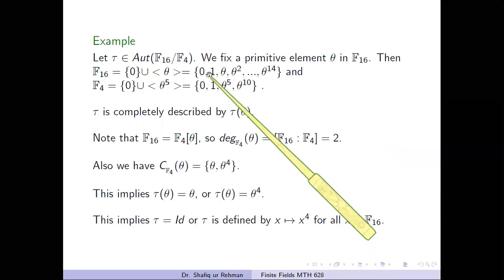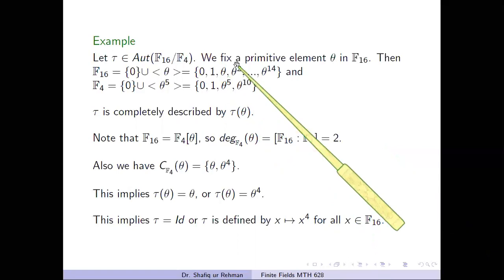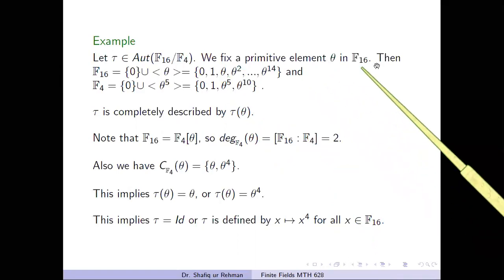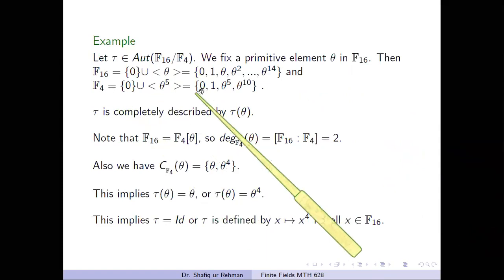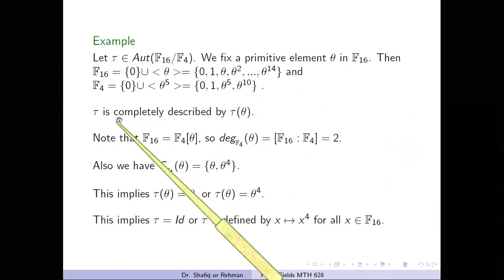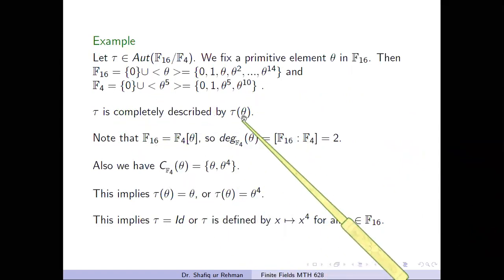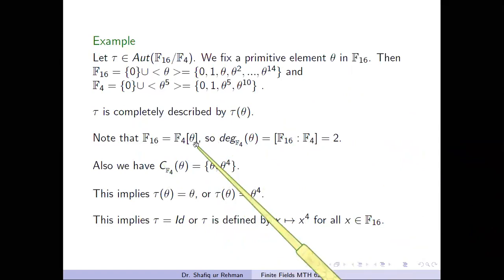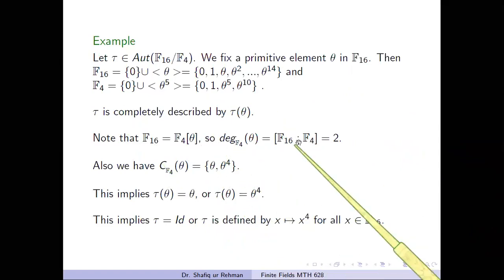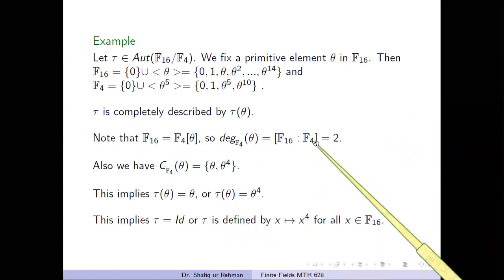In a similar fashion as in the previous example, we fix a primitive element theta in F16, so F16 can be written in this way and F4 can be written in this way. So tau is completely described by the image of theta. Note that F16 can be written as F4 extended by the primitive element theta, and therefore the degree of theta is 2.